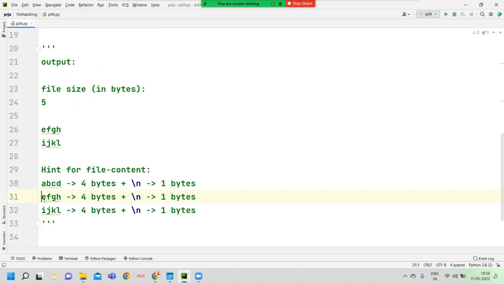Because the file cursor pointer waits here. If you want to read file data, the file can be read from the current file cursor pointer location onwards.